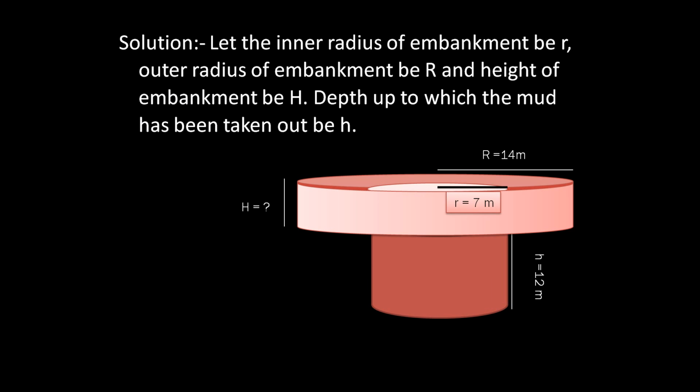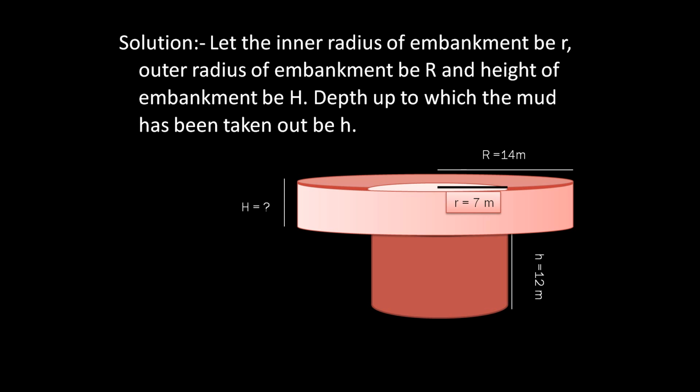Now once we have made the sketch and understood the question, it is time for its solution. In order to solve the question, the first thing we need to do is to write the meaning of all the assumptions which we have taken. Here I have written: let the inner radius of the embankment be small r, the outer radius of the embankment be capital R, the height of the embankment be capital H, and the depth up to which the mud has been taken out be small h.